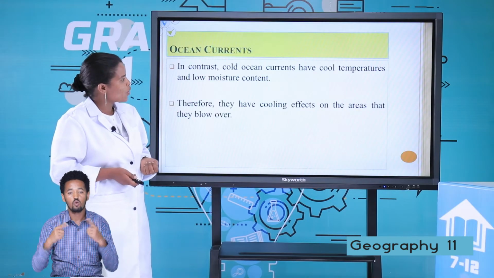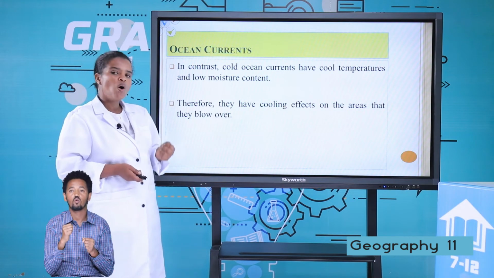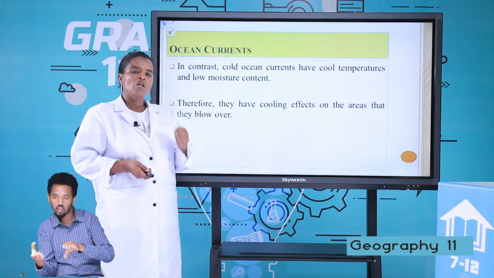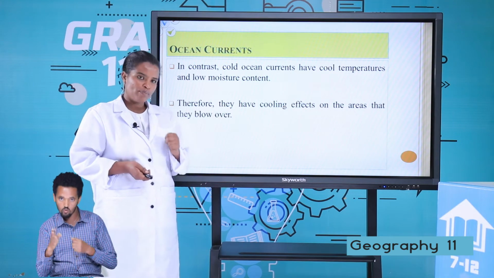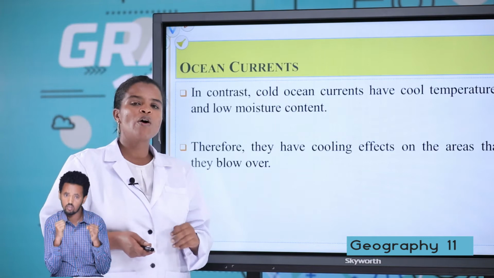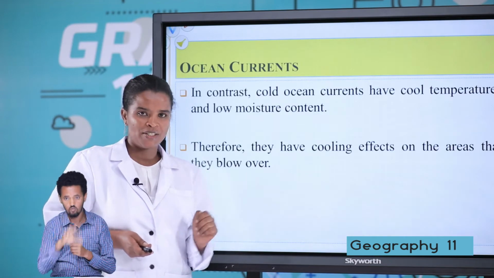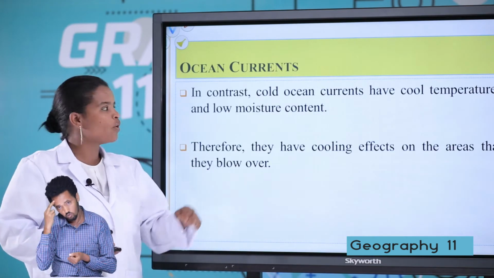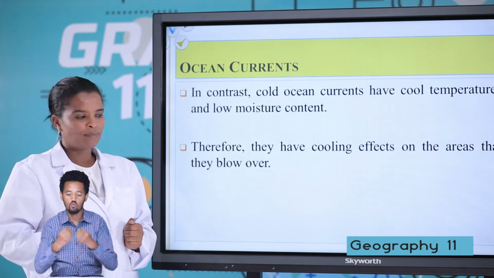When you see the cold ocean current, the cold ocean current has low moisture and low temperature. Most of the deserts of the world are found on the western coast of the margin because of the effect of cold ocean current.